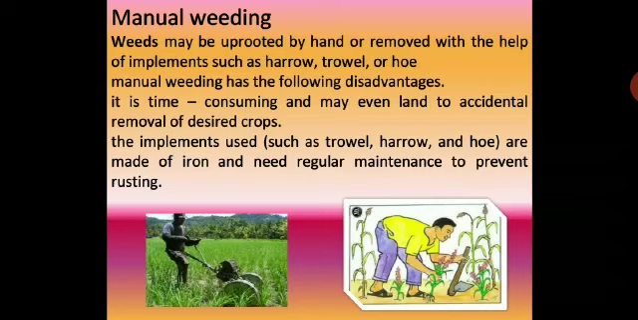How manually you remove weeds. Weeds may be uprooted by hand or removed with the help of implements such as harrow, trowel or hoe. Manual weeding has the following disadvantages. It is time consuming and may even lead to accidental removal of desired crops. The implements used such as trowel, harrow and hoe are made up of iron and need regular maintenance to prevent rusting. So there are many drawbacks of manual weeding.